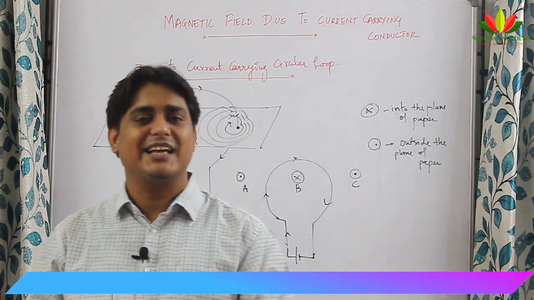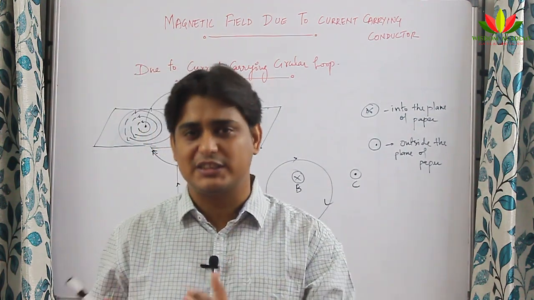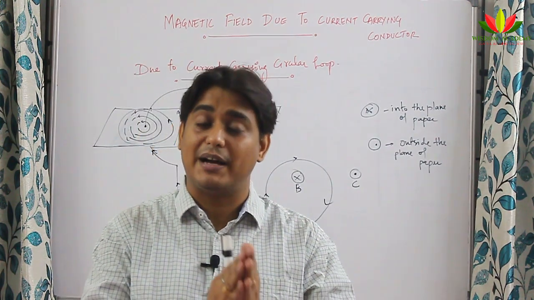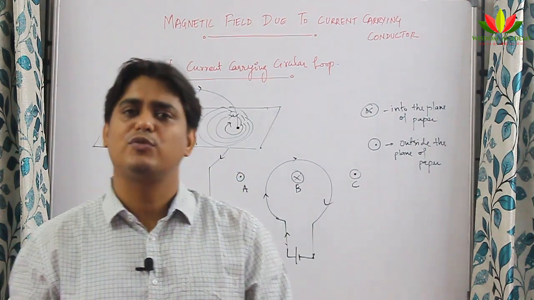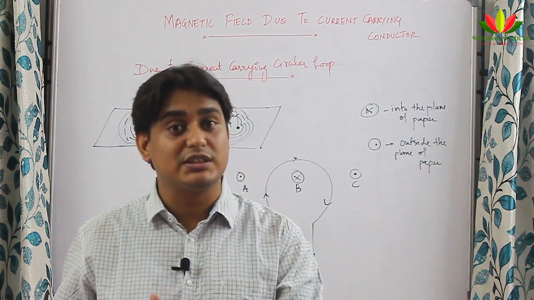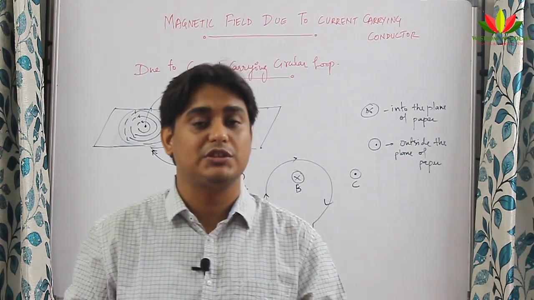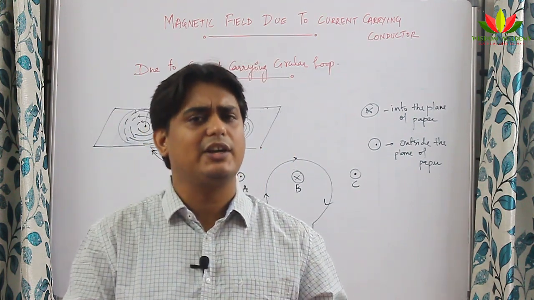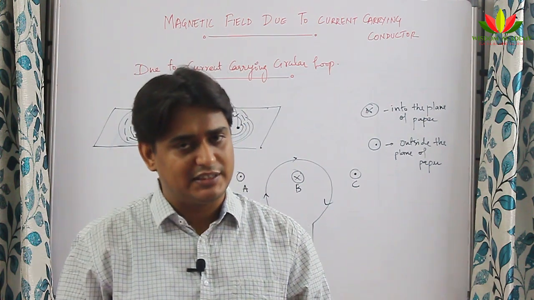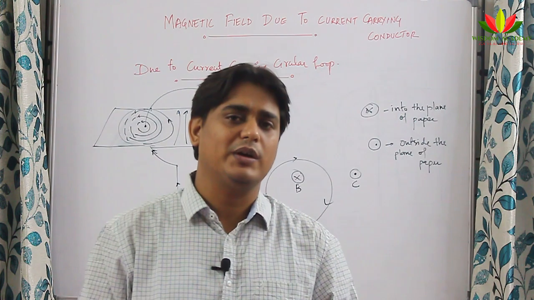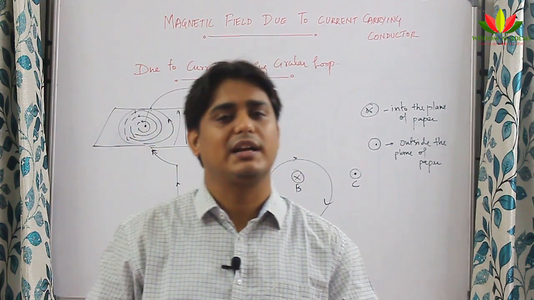So in today's class, we started talking about magnetic effects of electric current. We saw what experiment Oersted did, who found that there is some magnetic field produced by the current flowing through a conductor. Then I talked about magnetic lines of forces, which are the imaginary lines of forces, gives the direction of magnetic field. Then I talked about the properties of magnetic lines of forces, which is very important for school examination. And then I talked about magnetic field due to the current carrying conductor, whether it is straight current carrying conductor or the circular loop. In next video, you will learn about solenoid and you will learn about the force on current carrying conductor.